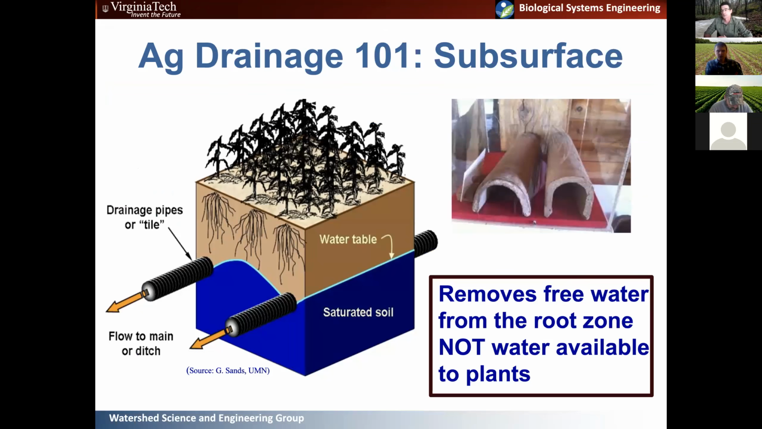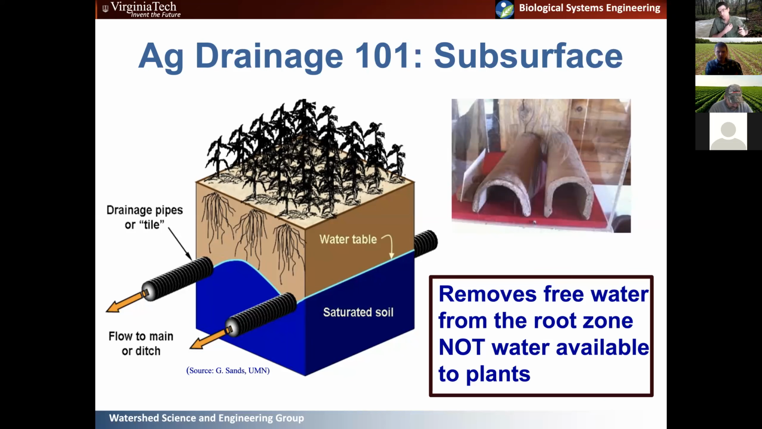Okay, so what about subsurface? Again, I think this is probably the more common drainage situation that people think about when they start thinking about agricultural drainage. And all subsurface drainage is, is drain pipes, or tiles as they're often called, because historically they were actually clay tiles, about a foot long, that were placed in the soil. Now they're mostly ADS plastic and things like that, placed at some depth in the soil profile to dewater or remove all the water above saturation in that soil profile.